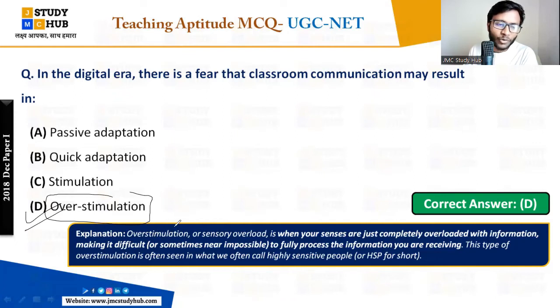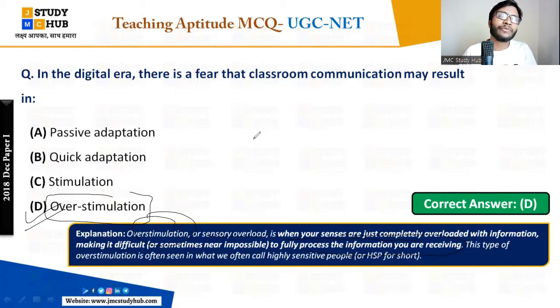Here it is saying overstimulation is sensory overload, when your senses are completely overloaded with information, making it difficult or sometimes near impossible to fully process the information you are receiving.